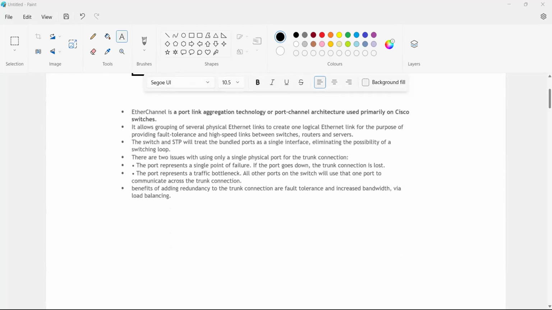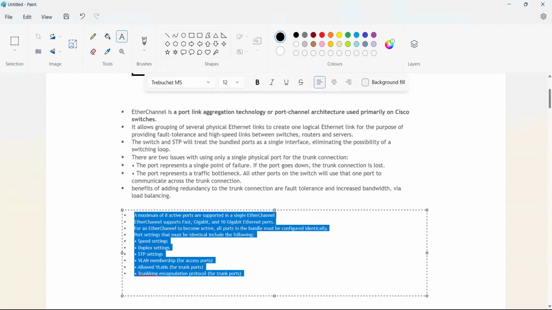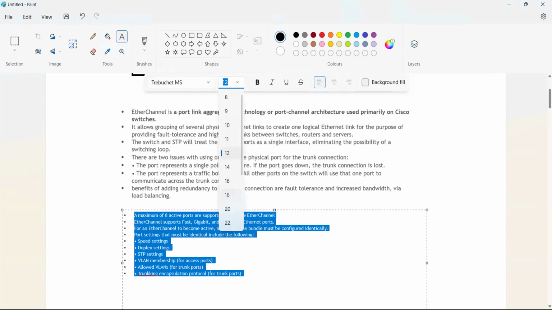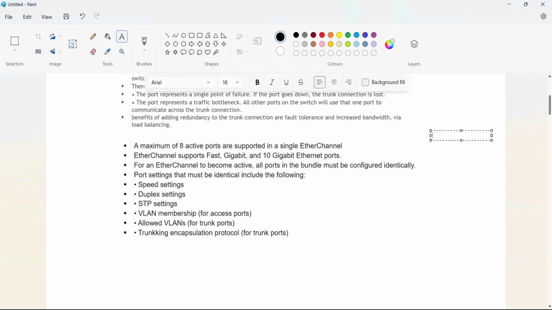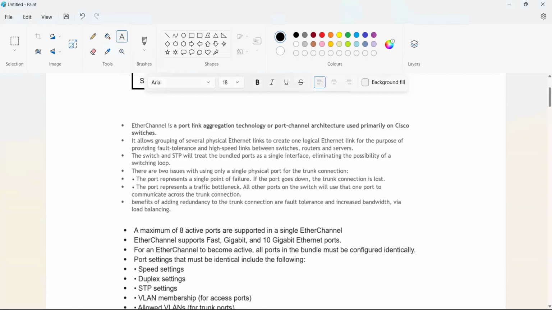For EtherChannel, the speed must match. A maximum of 8 active ports are supported in a single EtherChannel.